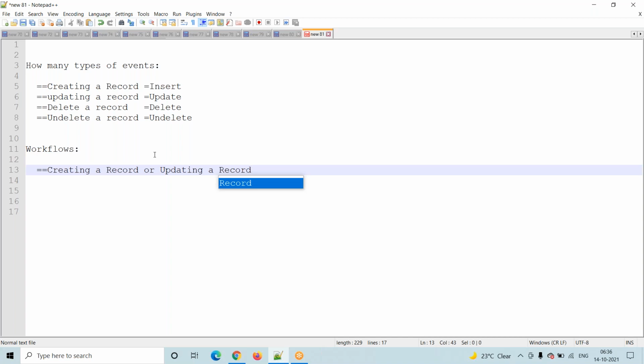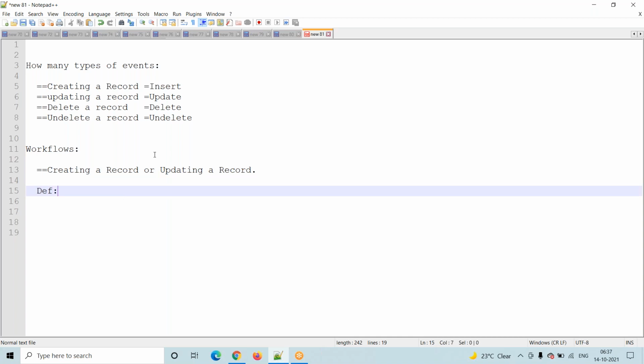Suppose I am creating one record and I want to perform some action, then workflows are available. Suppose I am updating a record and want to perform some action, then workflows are available. Suppose I am deleting a record, or undeleting a record, and I want to perform some action, workflows are not available. So finally, workflows are available while creating a record or updating a record. There is no deletion.